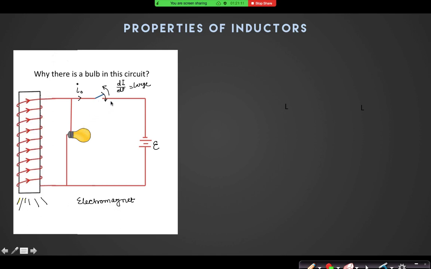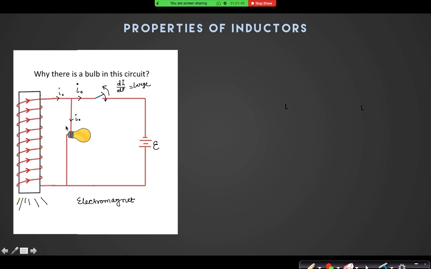The same thing that I just discussed in the last slide: if I make the current zero, the induced EMF is large, di by dt is large, so there may be a spark and a very large potential difference, which may be hazardous to the person operating that switch. But if there is a bulb, now what happens? As soon as you open that switch, whatever EMF is generated, can this current I naught find a reverse path to close that circuit? Yes.